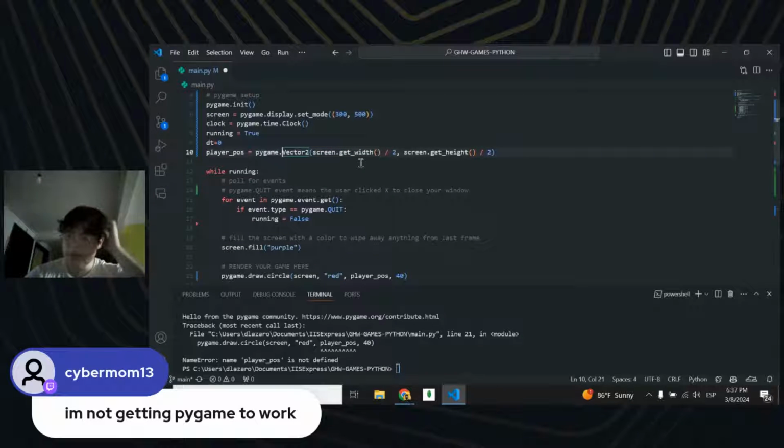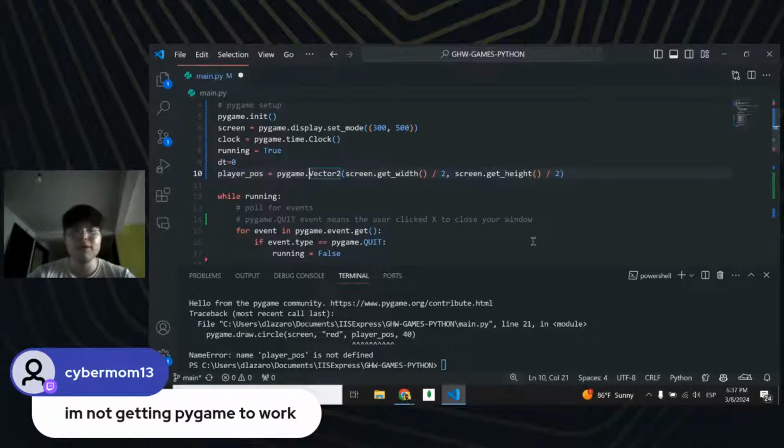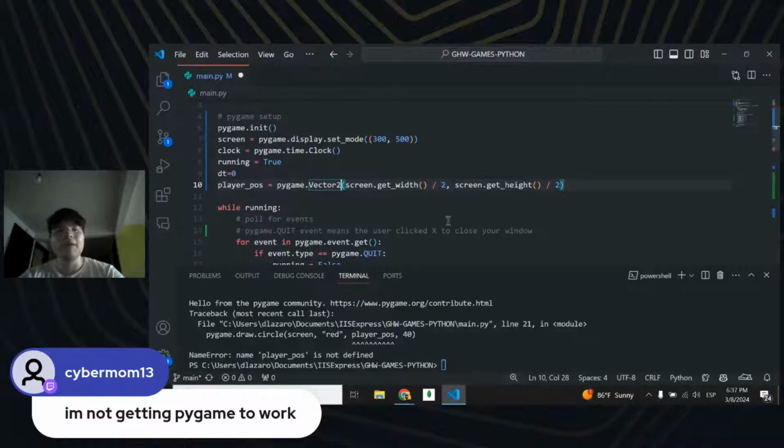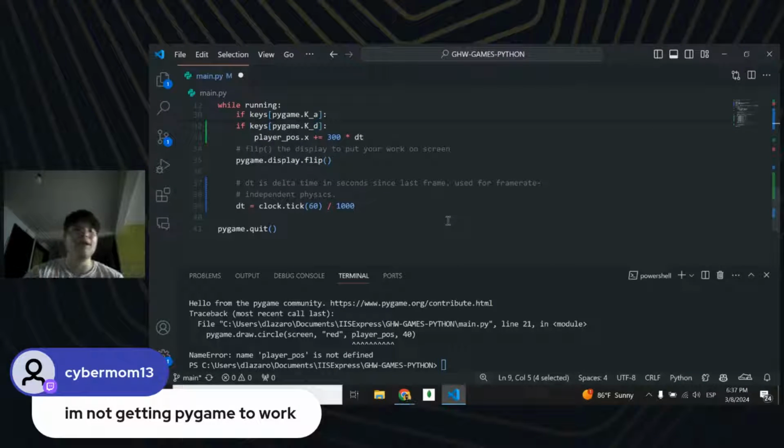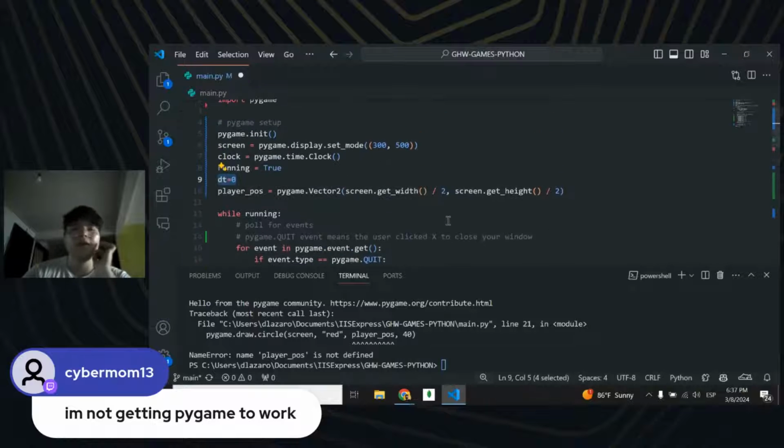So how is this going to be working? Let me zoom into this so you can see it better. We added two variables to our code. The first one is the delta one that we already explained. It is the time since the last frame, used from frame rate independent of the movement of the character, right? So I'm going to be using delta for that.